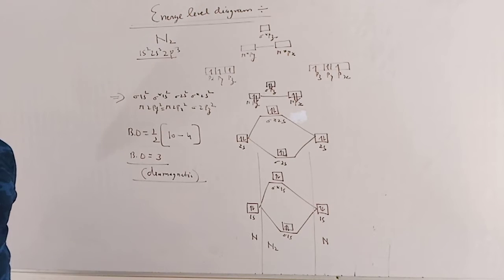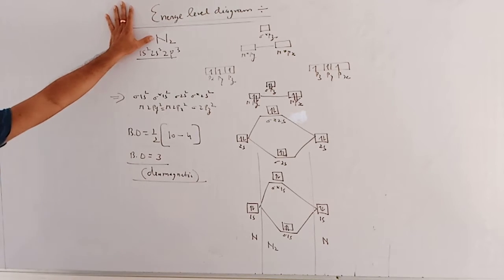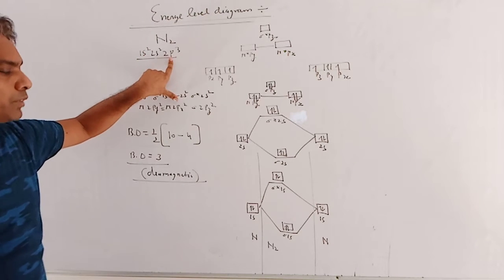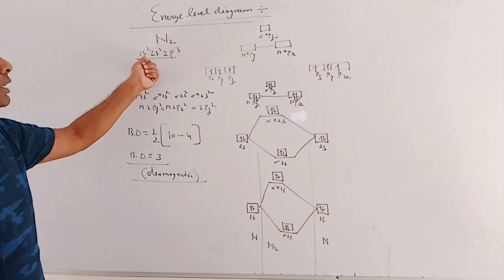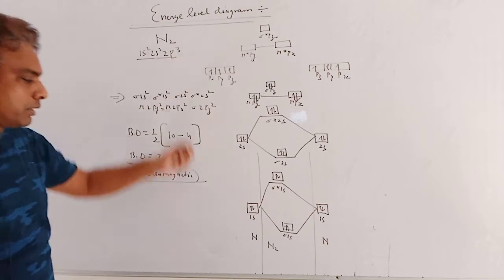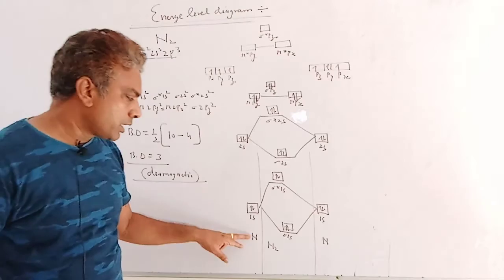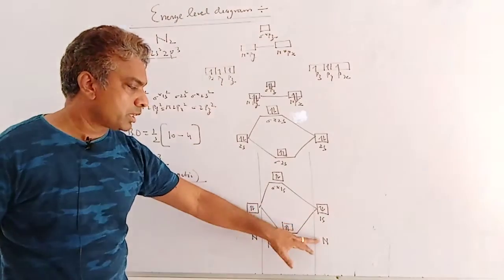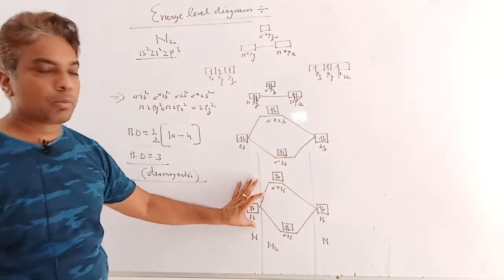So here is the energy level diagram in case of nitrogen. Once again, firstly write the electronic configuration of N, which is 1s2, 2s2, 2p3. Then according to their energy, the lowest energy orbital is 1s, then 2s, then 2p. So we draw the energy level diagram. The 1s orbital of one N overlaps with the 1s orbital of another N and is split into two different energy level molecular orbitals.